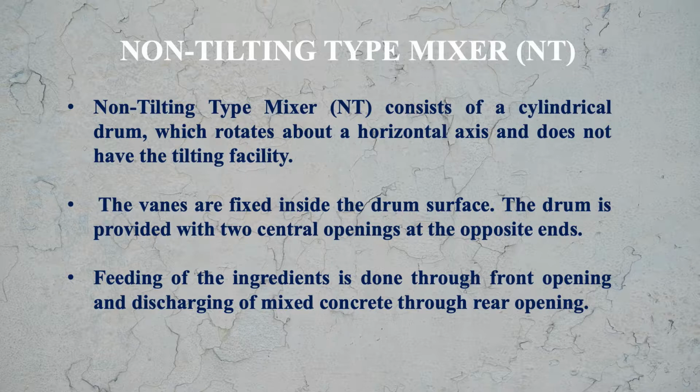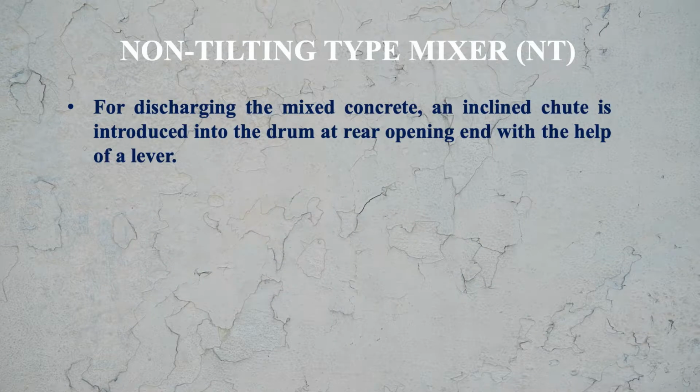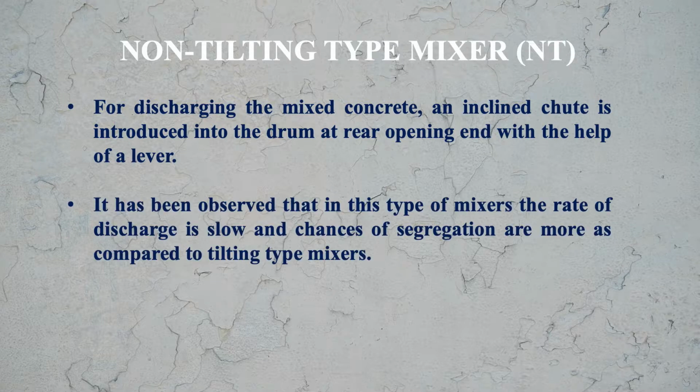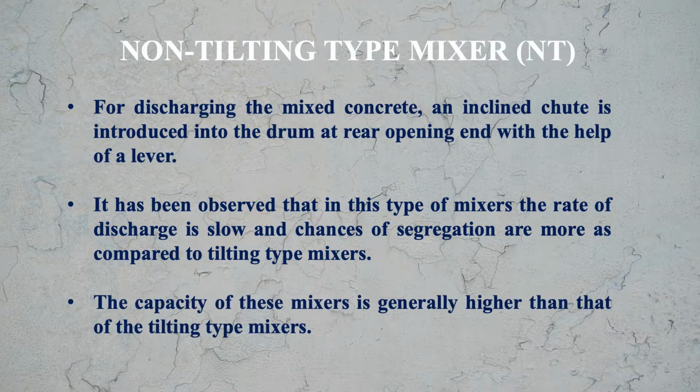So there are two openings here. For discharging the mixed concrete, an inclined chute is introduced into the drum at the rear opening end with the help of a lever. It has been observed that in this type of mixture, the rate of discharge is slow and chances of segregation are more as compared to tilting type mixtures. The capacity of these mixtures is generally higher than that of the tilting type mixtures.